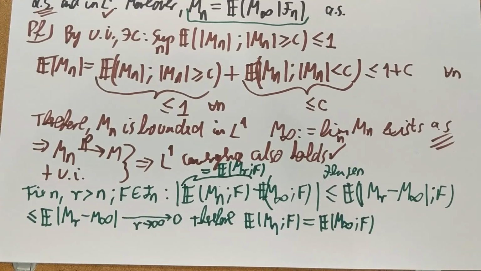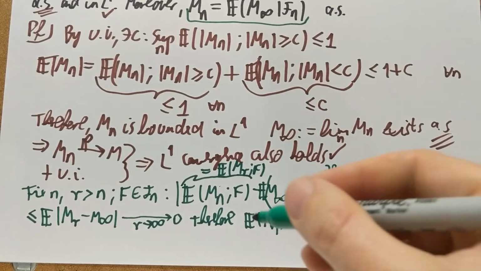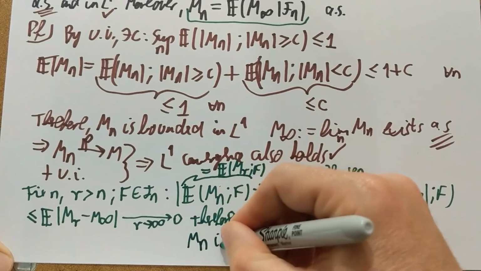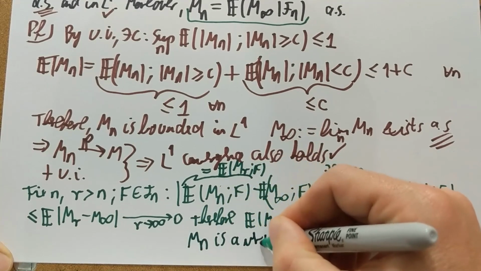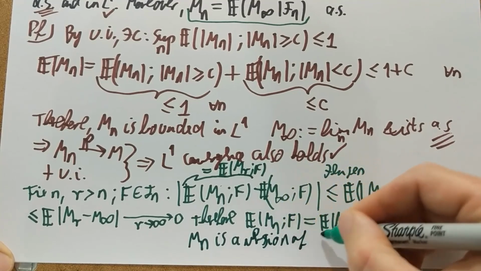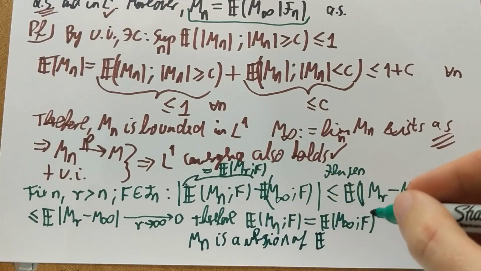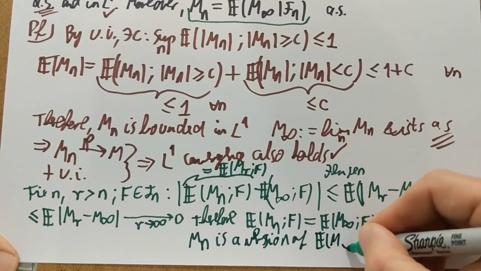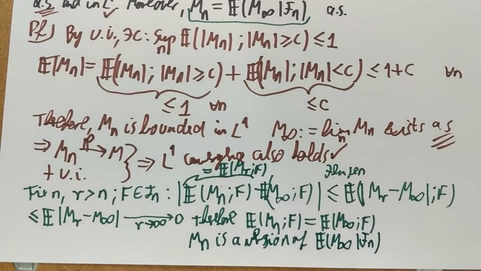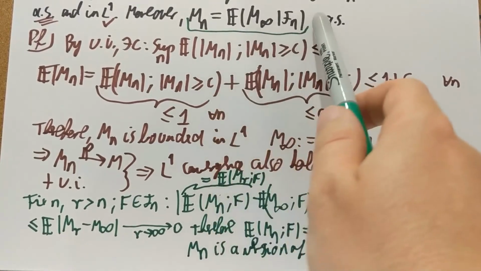These were exactly the defining conditions of the conditional expectation, so it follows now that Mn is a version of the conditional expectation of M infinity given Fn, just by the Kolmogorov definition of conditional expectations. And that's exactly what I wanted to show you, because that's exactly what we're proving here.